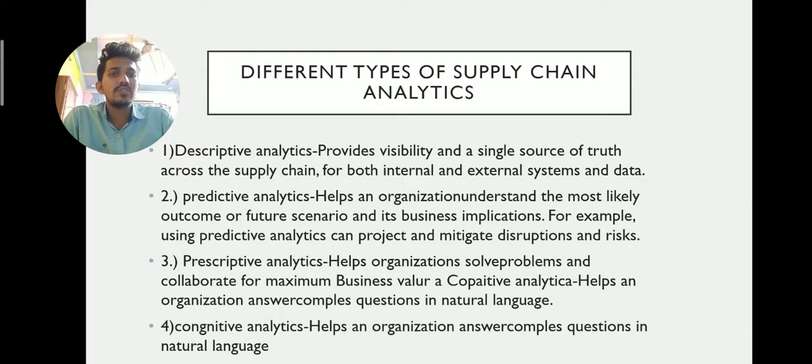Next is prescriptive analytics. It helps organizations solve problems and collaborate for maximum business value. Prescriptive analytics can help organizations answer questions in natural language. Prescriptive analytics means what?